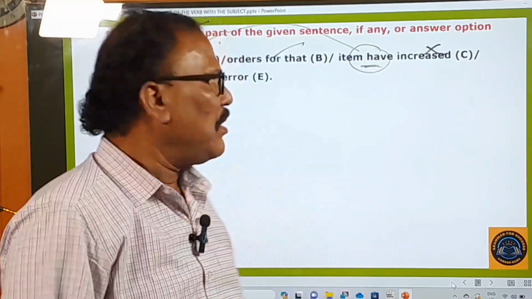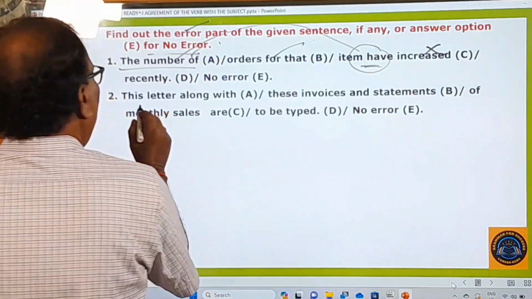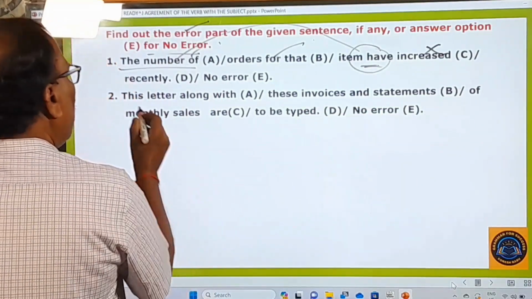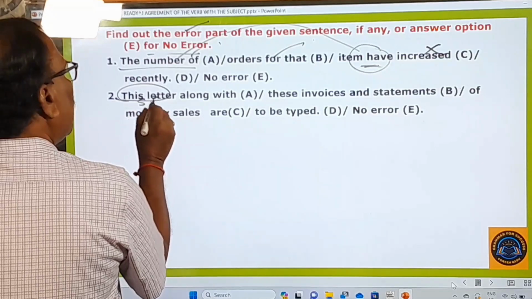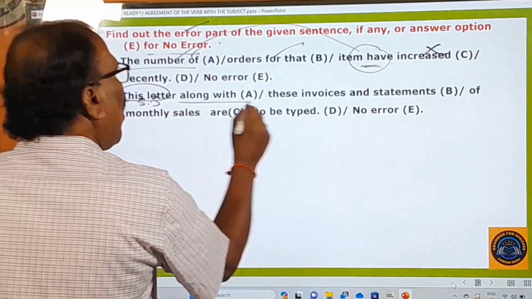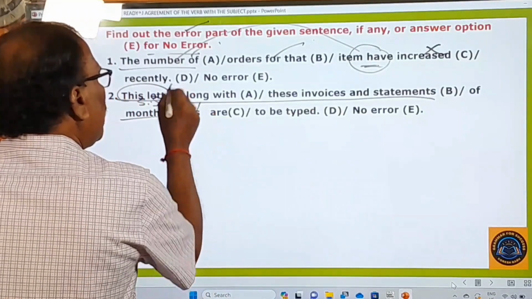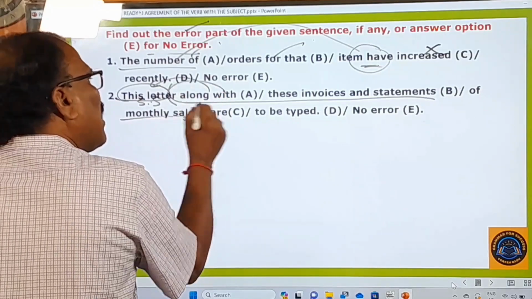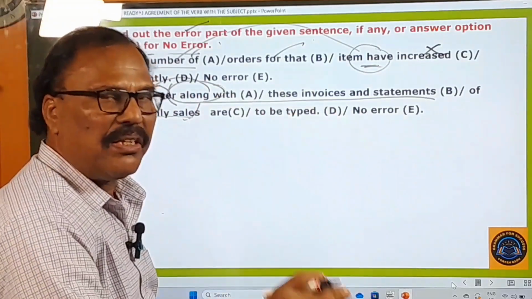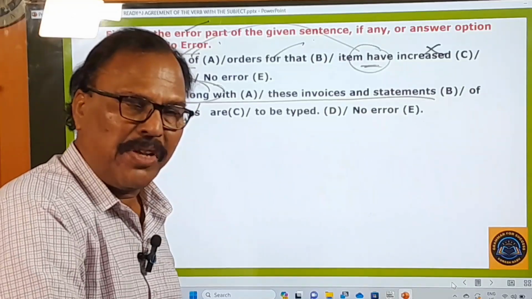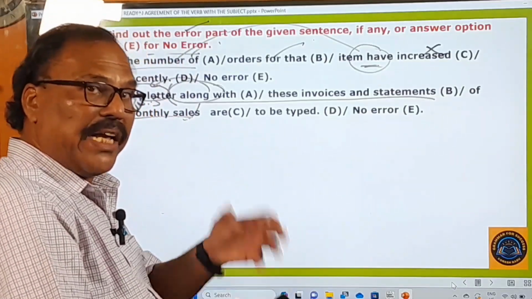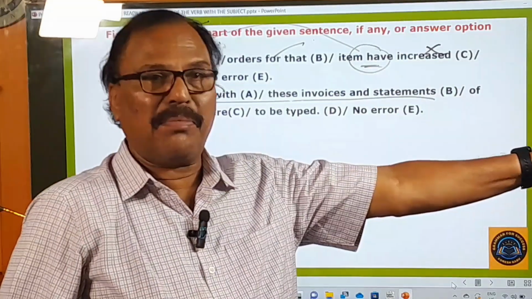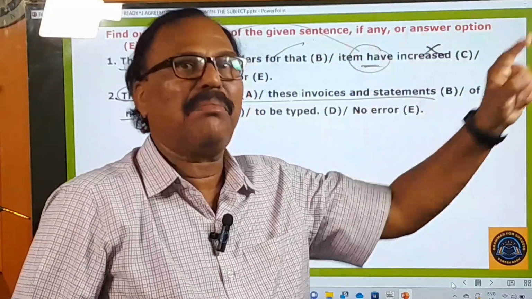And coming to the next one: this letter along with these invoices, statements of monthly sales are to be typed. So this letter is the singular subject, and along with these invoices of monthly sales is matter attached to the singular subject. Whenever certain words are attached with the help of with, along with, in addition to, as well as, together with, and such phrases, if some matter is attached to the singular subject, then you have to use only the singular verb after that. Please remember that rule.